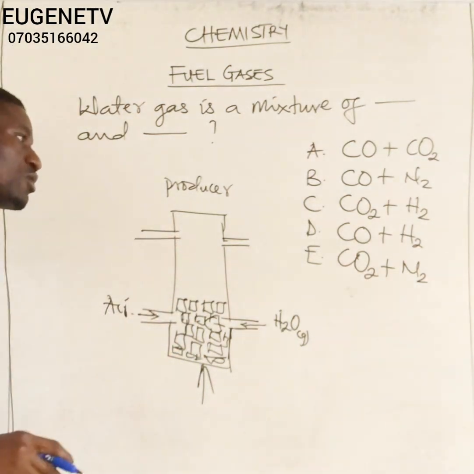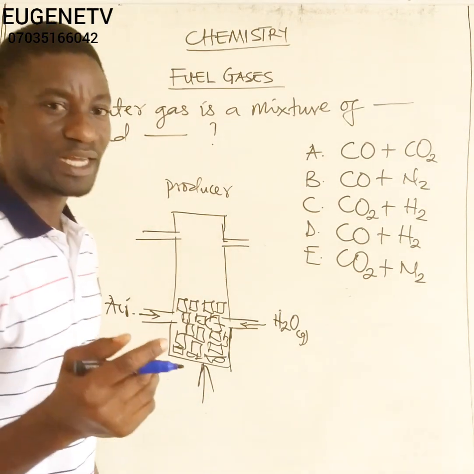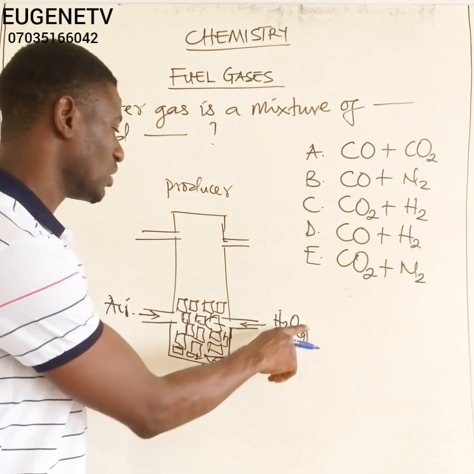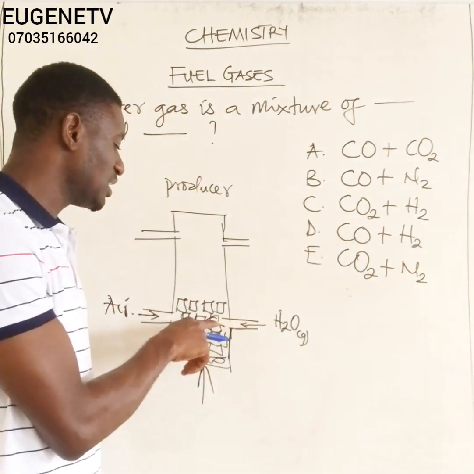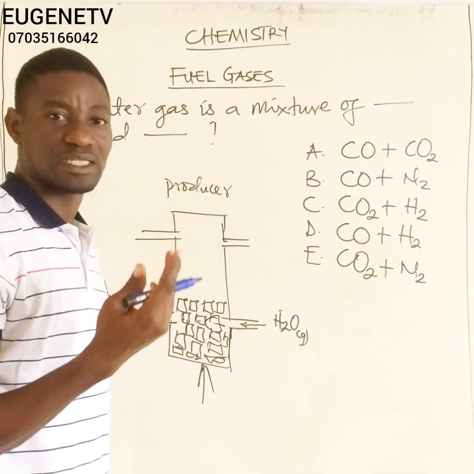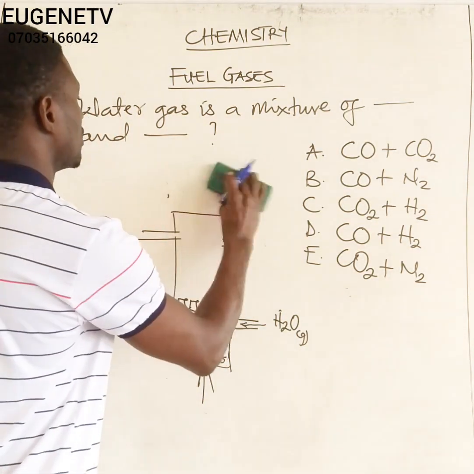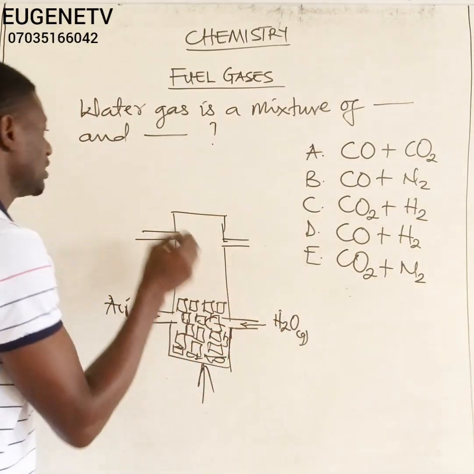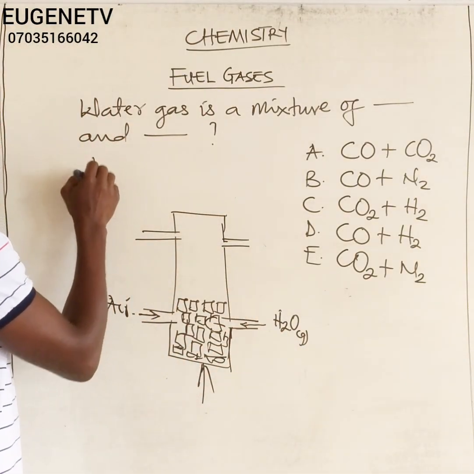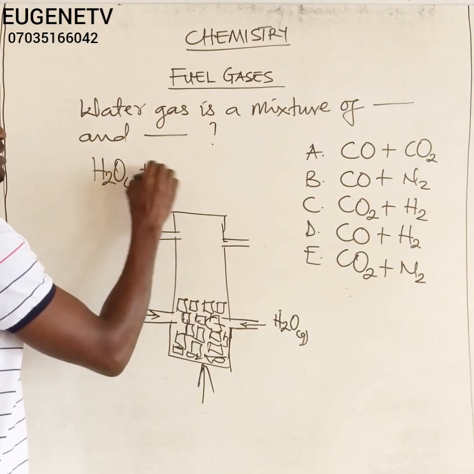Now let us see how water gas is produced. I have said earlier that water gas is formed when steam, which simply means water in the vapor phase, is passed over heated coke at about 1000 degrees Celsius. So let us see what the components of water gas will look like. Water gas is formed when steam is reacted with coke.